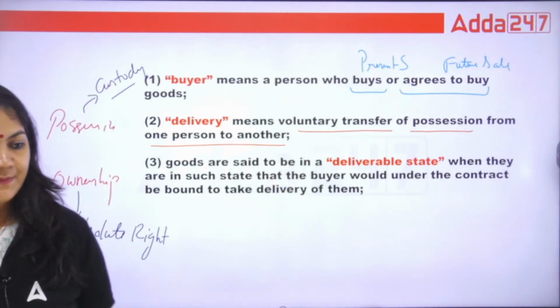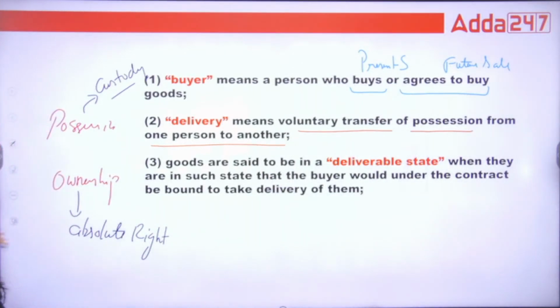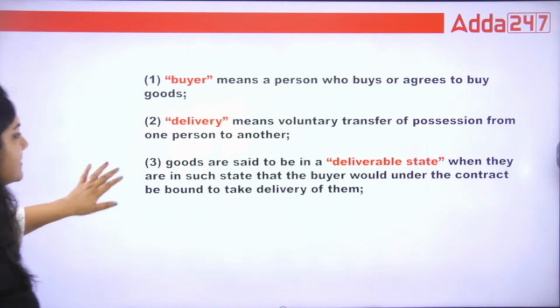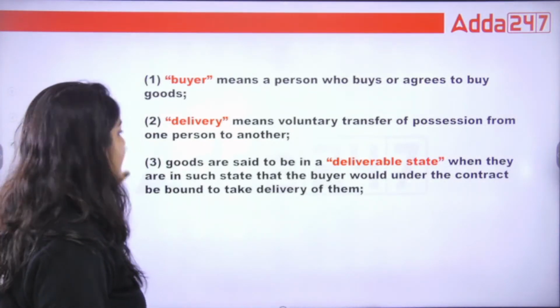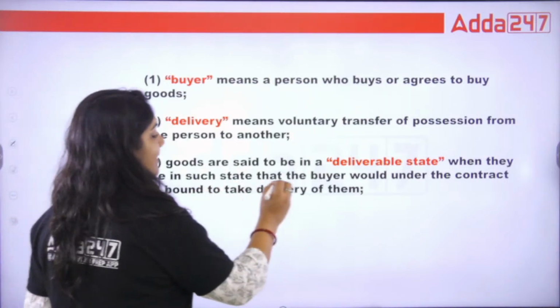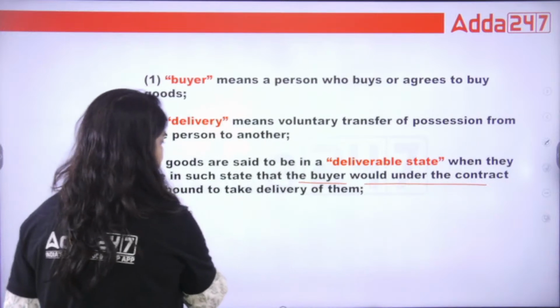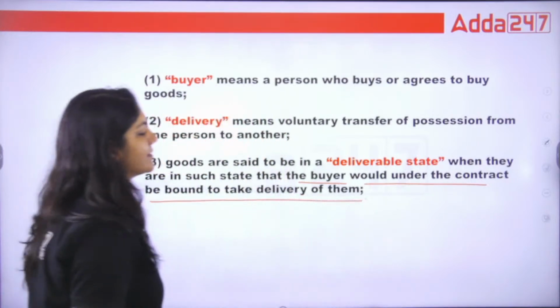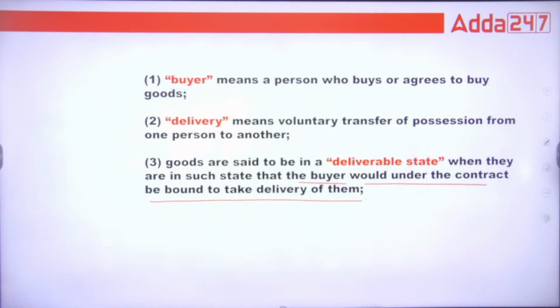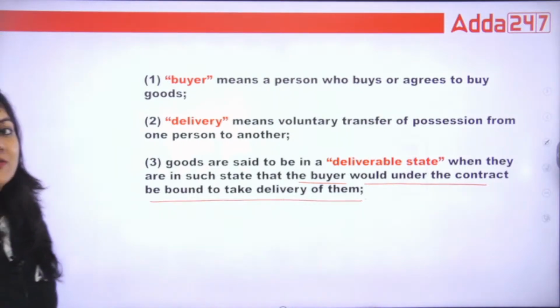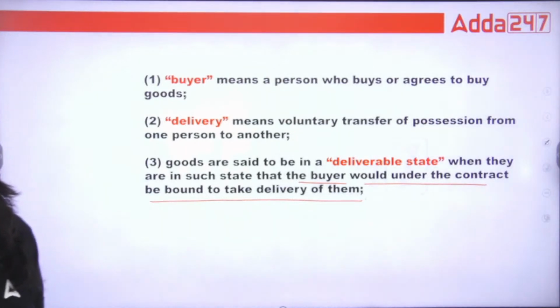That's it. Okay. Now, what is deliverable state? Deliverable state means when the goods are in such a state that the buyer would, under the contract, be bound to take delivery of them. This is called deliverable state. That is important, right?